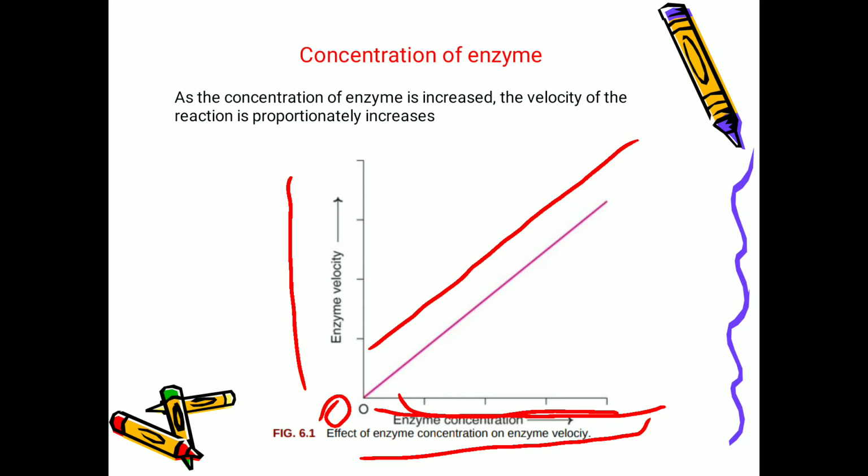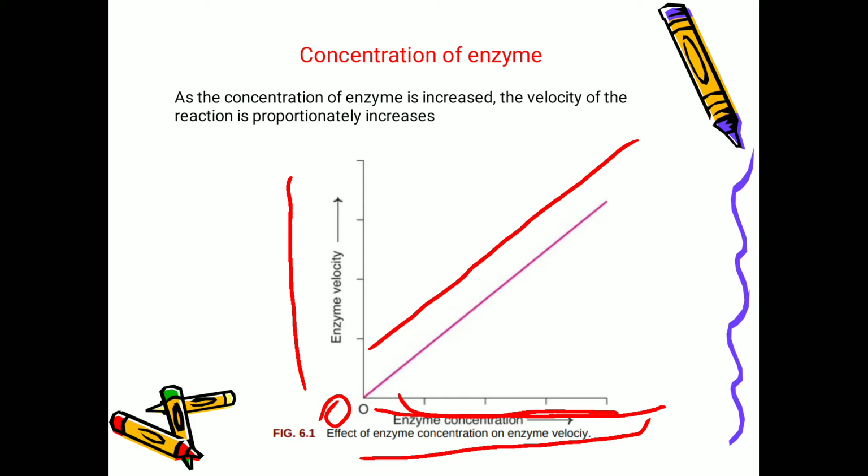How it will be used is by using a known volume of serum. Serum is nothing but the sample collected from the patient. By using the known volume of the serum and keeping all other factors, what are all other factors? Like substrate, pH, temperature, all other factors should be kept at optimum level so that the enzyme could be assayed in the laboratory.